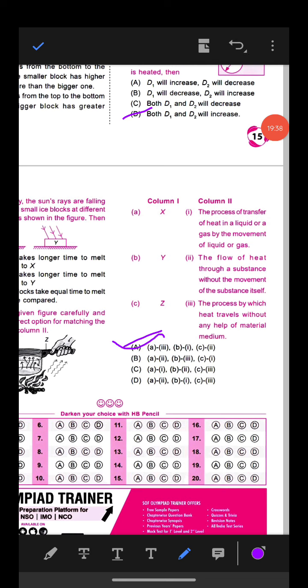Option A is the correct answer. For A3, for column X, A3, okay, B1 and C2. Okay. So this is the correct answer and this is the explanation.